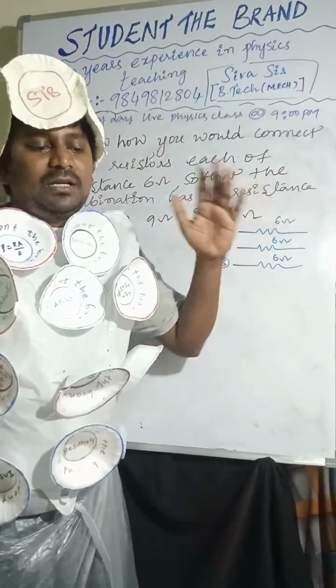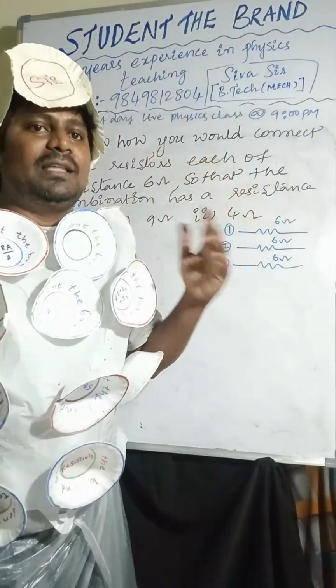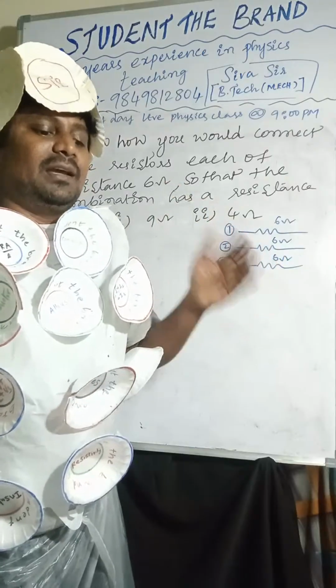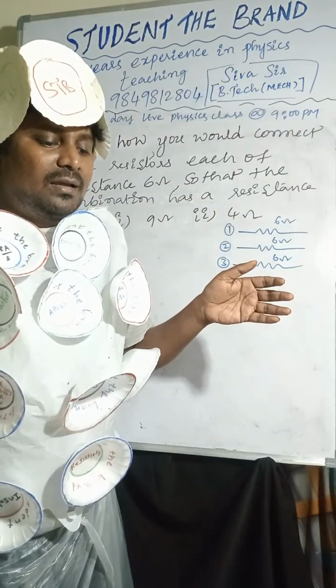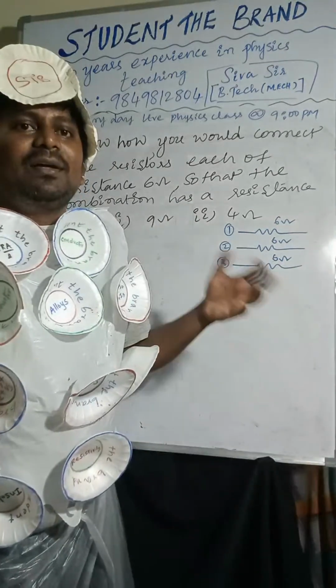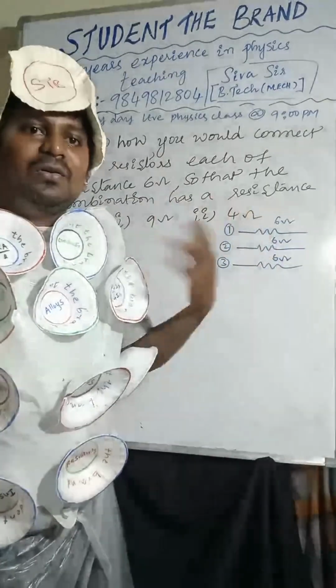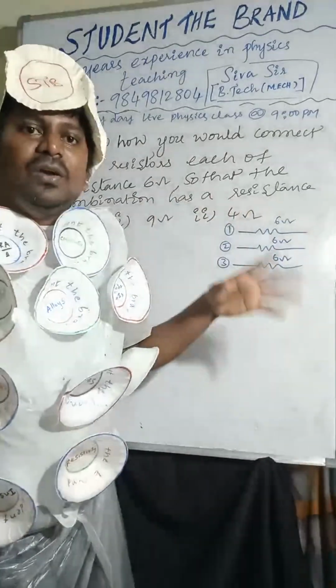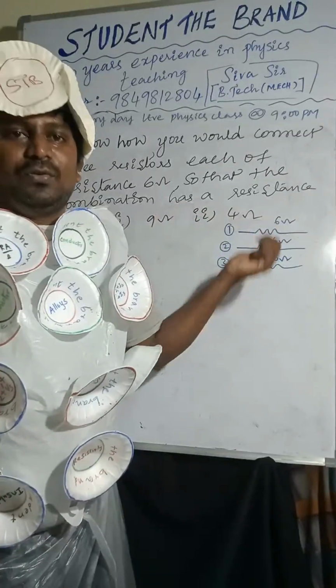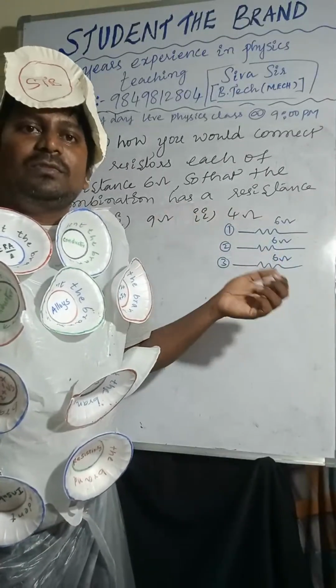One thing I'll tell: however you connect these three resistors, you have to get the final answer either 9 ohm or 4 ohm. It's your choice.